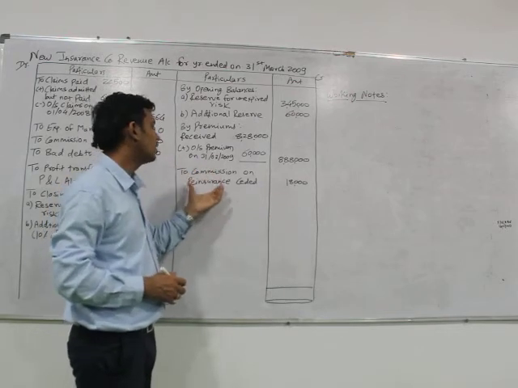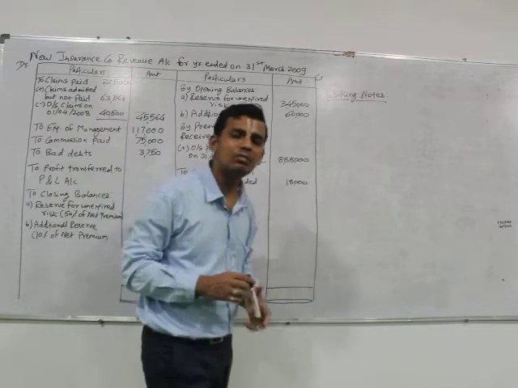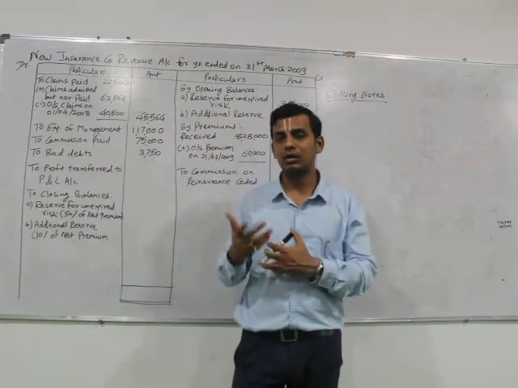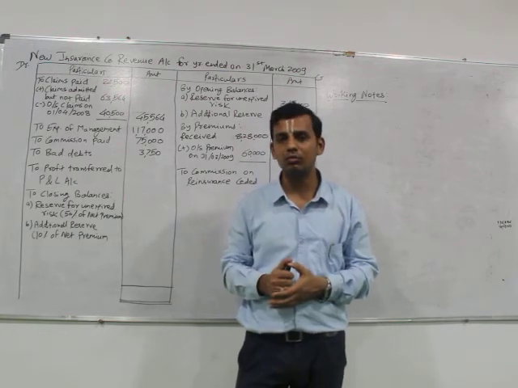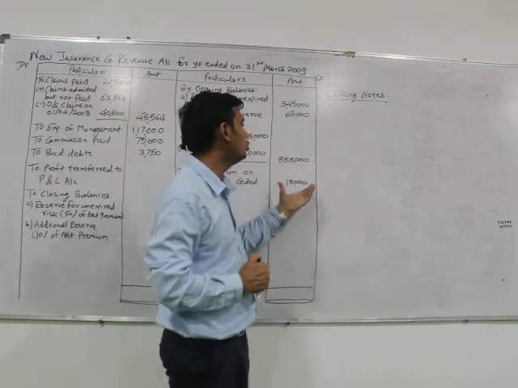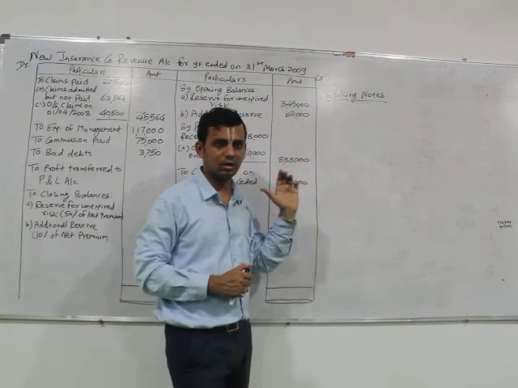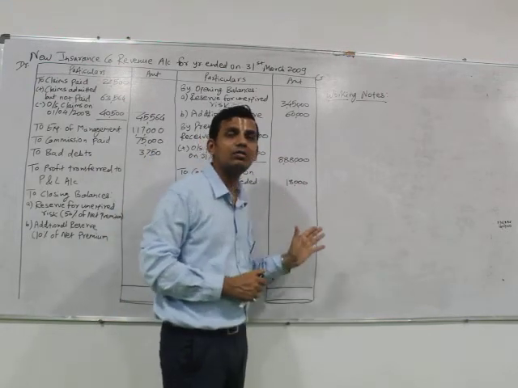Then comes the commission received on insurance ceded, it means reinsurance ceded. It means that for the purpose of reinsurance we have received certain commission, because that insurance has been referred by us to someone else. That amounts to rupees 18,000, which is again taken by us on the credit side. Now we have to check which side's total is higher.